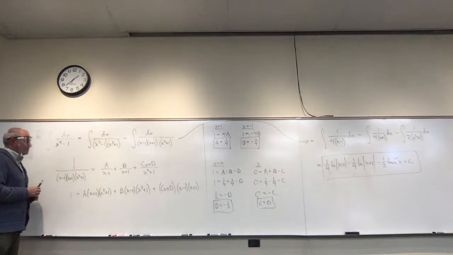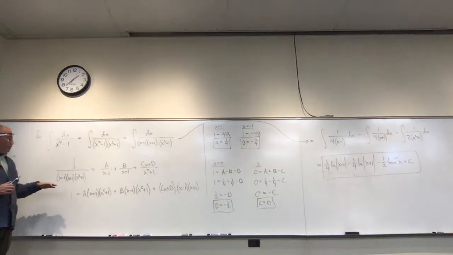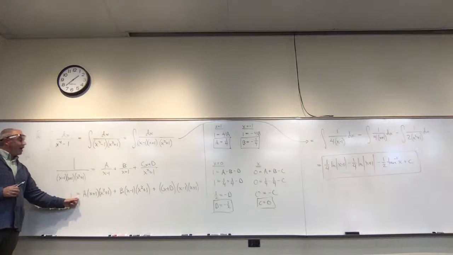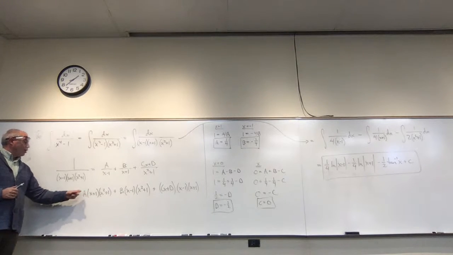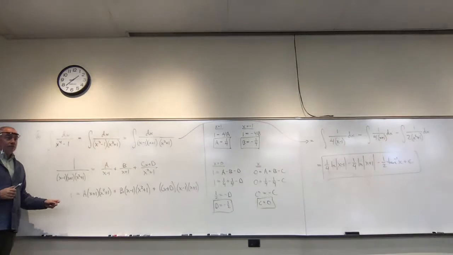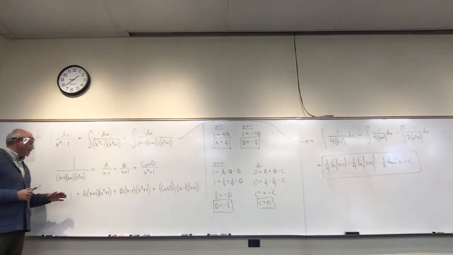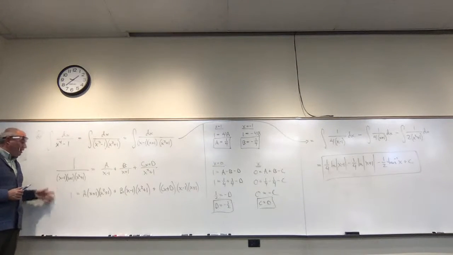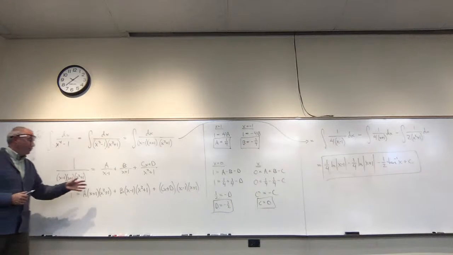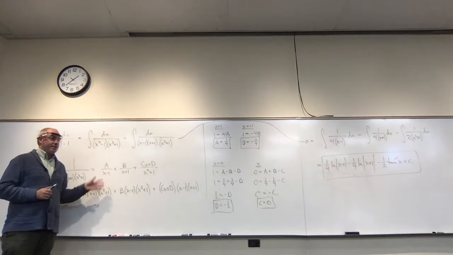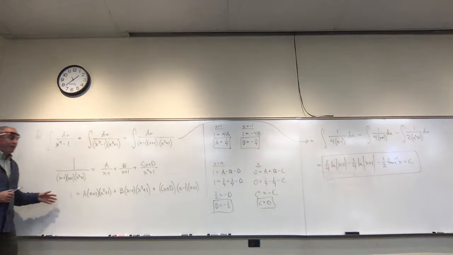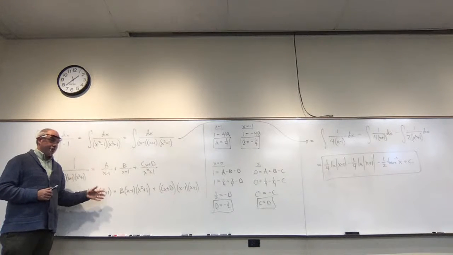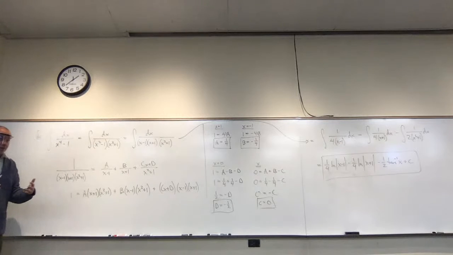What I'm doing is, it's very powerful that I'm saying that these two sides are equal. What I'm saying is that all of the x squareds on this side are equal to all of the x squareds on this side, and all of the constants on this side are equal to all of the constants on this side, et cetera, right?